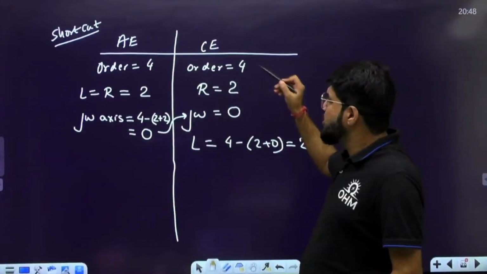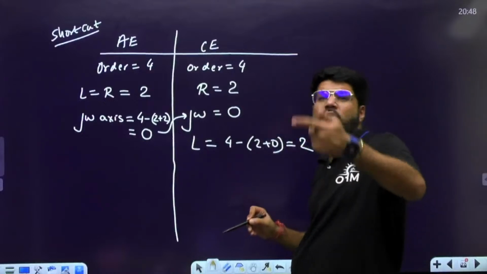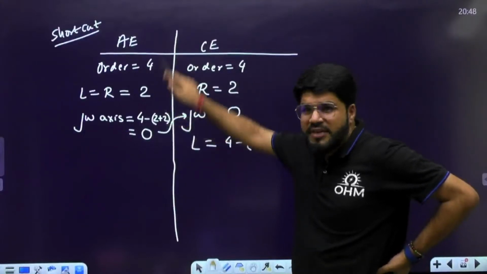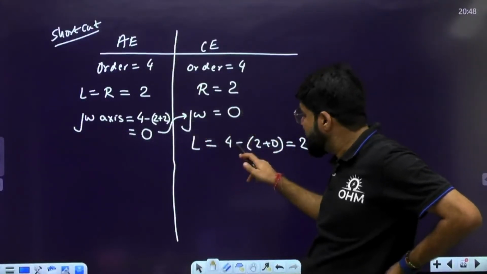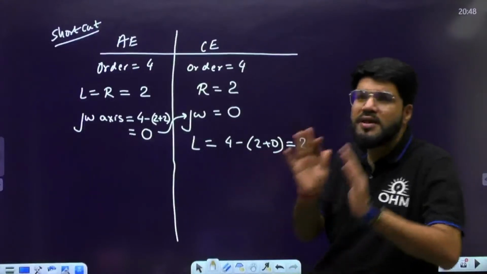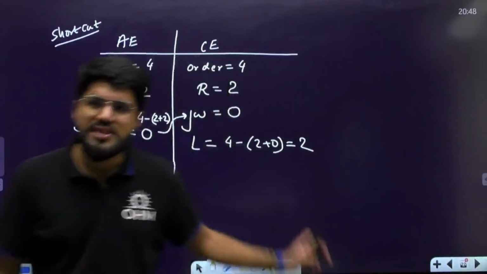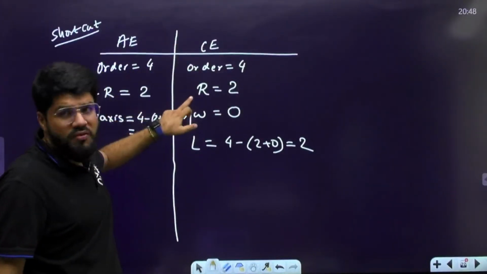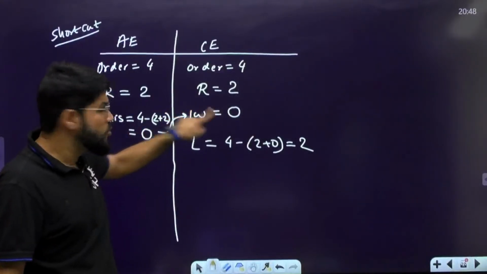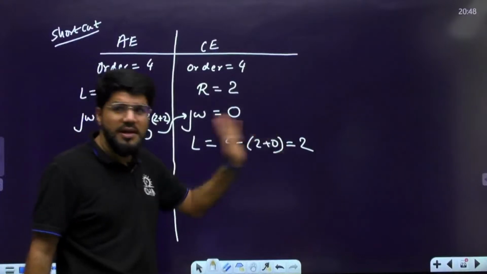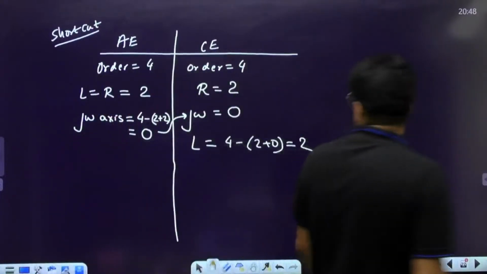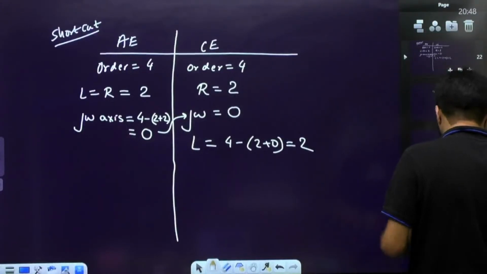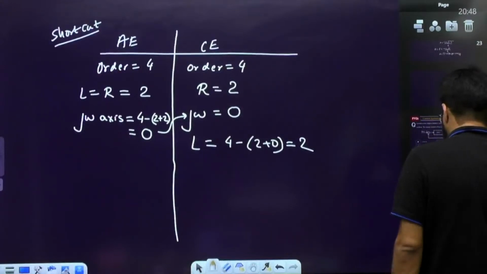Now come to the characteristic equation. First, what do you write down? First, write down the number of RHP roots by the number of sign changes. Then write down the j omega roots, by the auxiliary equation calculation. Whatever is left goes to the LHP, to this L entry. So for the characteristic equation, first you get the RHP roots by sign changes, then j omega roots by auxiliary equation knowledge, and then the remaining goes to the LHP. Hope this is clear, everything with respect to the auxiliary equation.